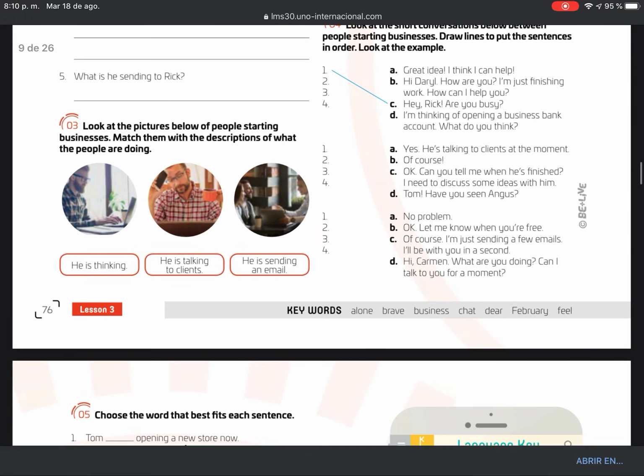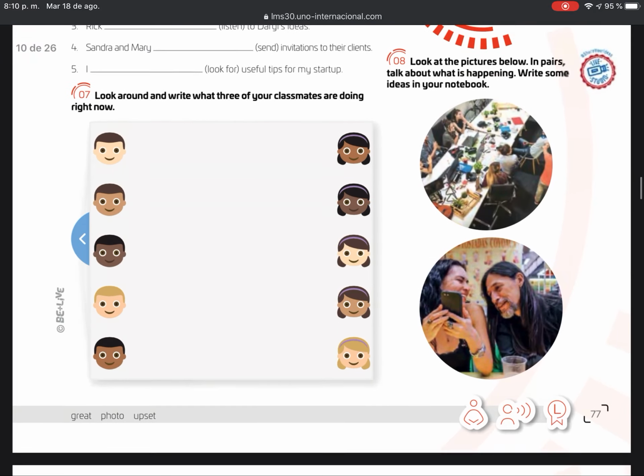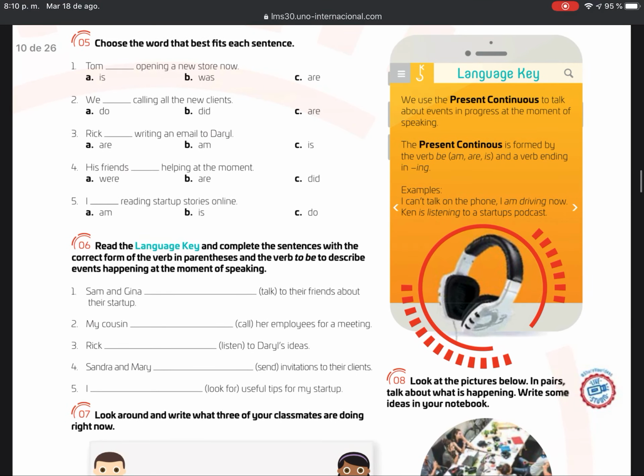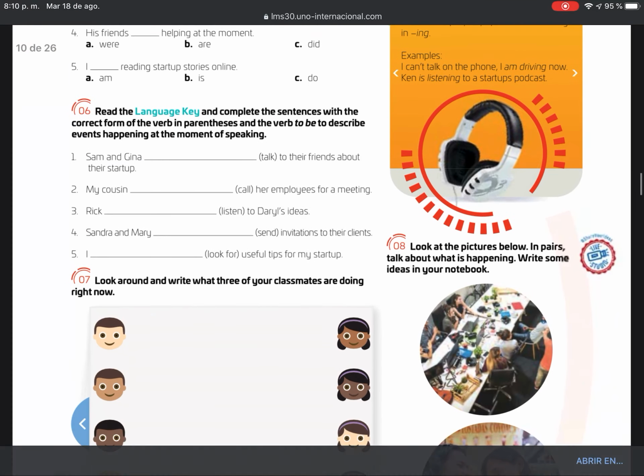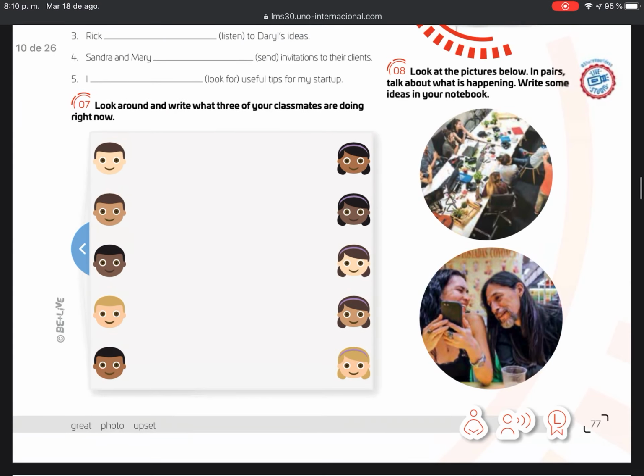We are going to skip page 76 and continue to page 77. On page 77 we are going to check the language key. The language key is about present continuous. We are going to develop points 5, 6 and 7 from Shaping My Language, page 77, based on the language key.